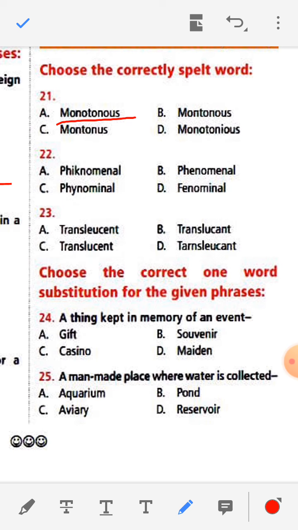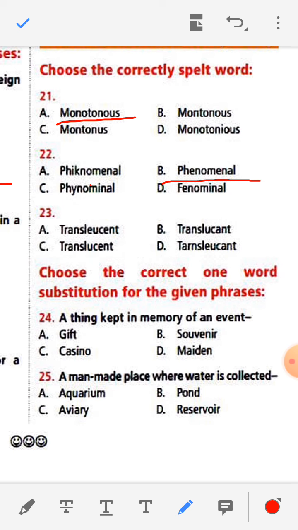Question number 22. P-H-I-K-N-O-M-E-N-A-L. Actually the word is phenomenal, P-H-E-N-O-M-E-N-A-L. The correct spelling is B, phenomenal.